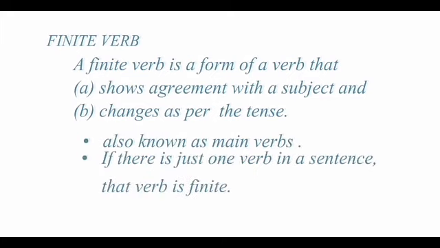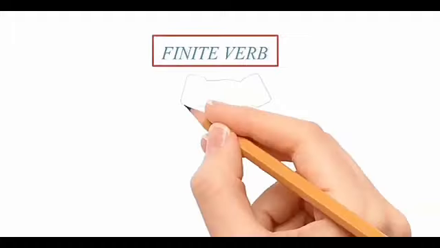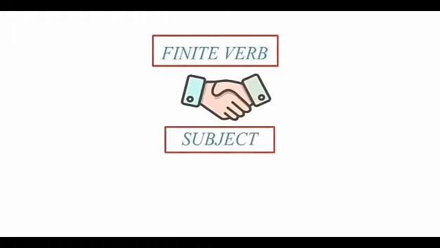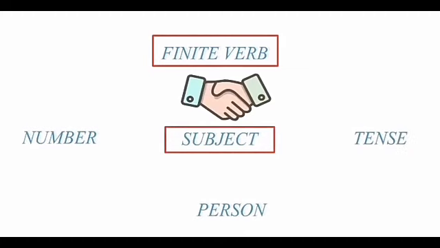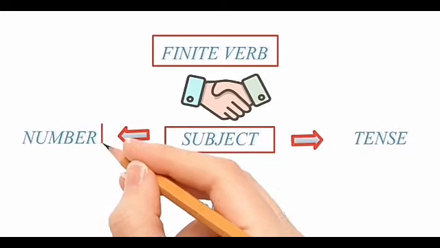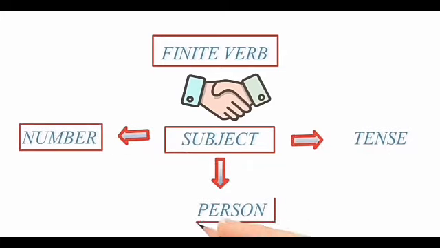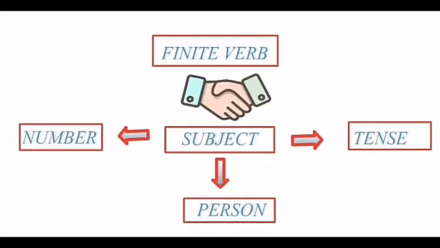This agreement is defined on 3 parameters. First, the number of the subject. Second, the person of the pronoun, and third, the tense of the sentence. Let's see once again. This agreement is defined on 3 parameters: the number of the subject, the person of the pronoun and the tense of the sentence. Let's get these rules with some examples.